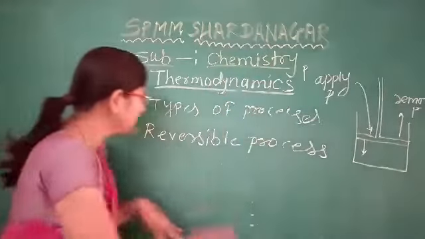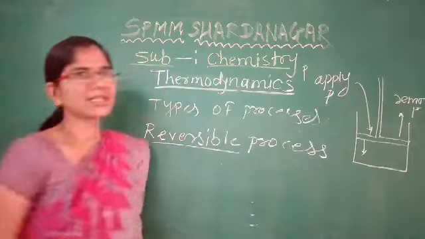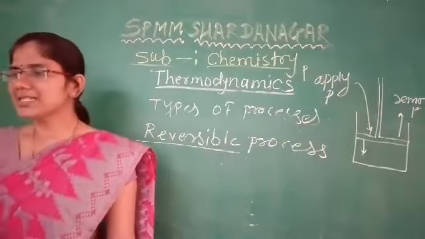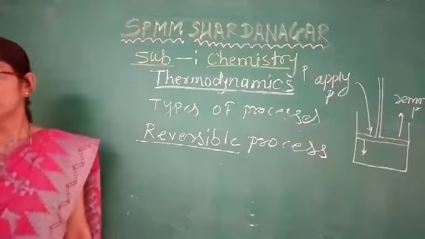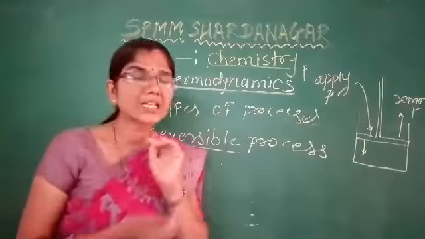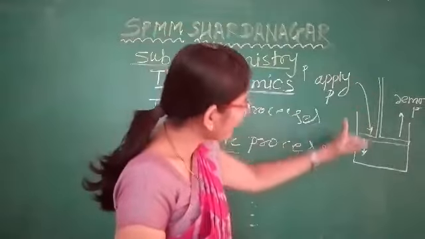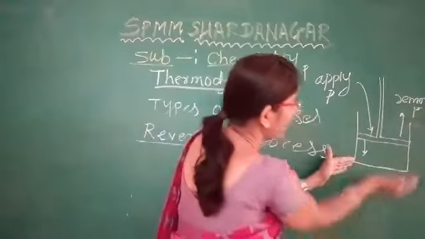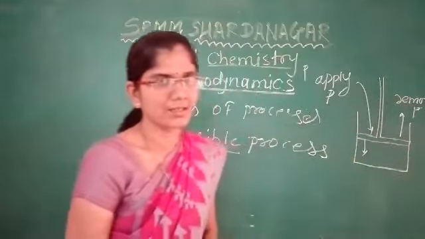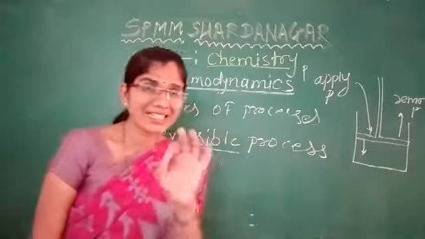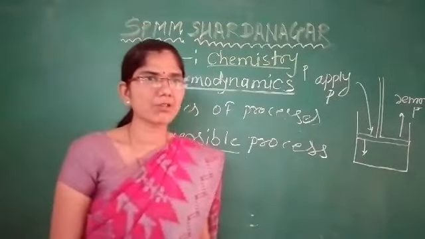Then what is meant by a reversible process? A reversible process is a process in which there is a difference between driving force and opposing force. So you have to understand the 2 types of forces.